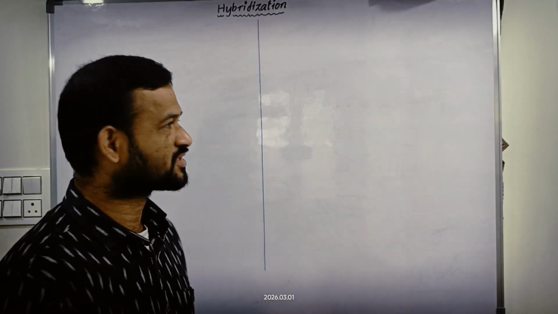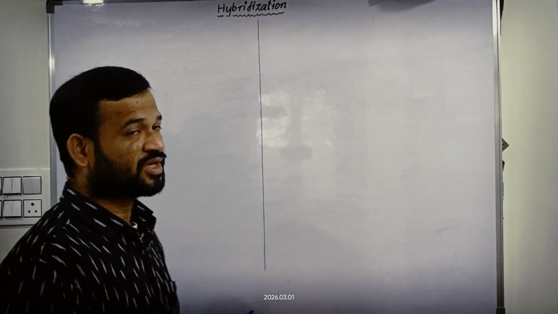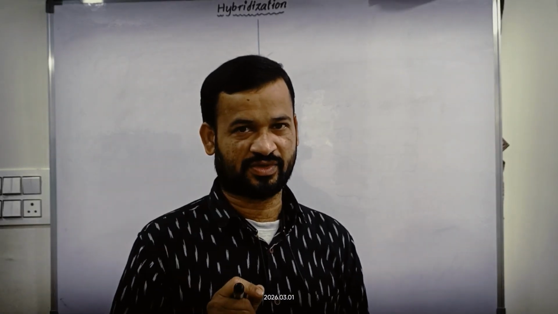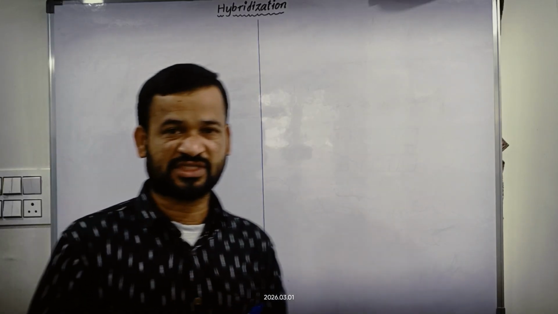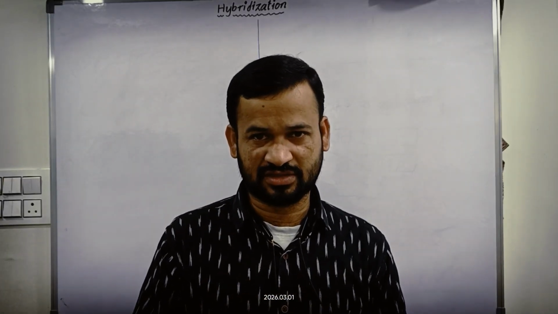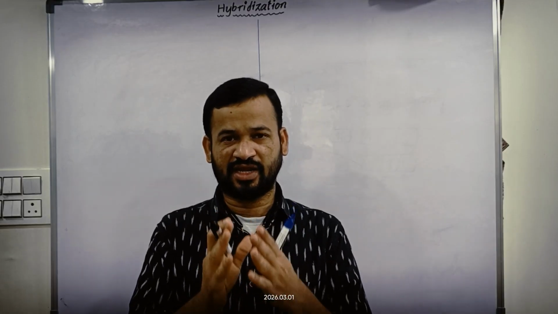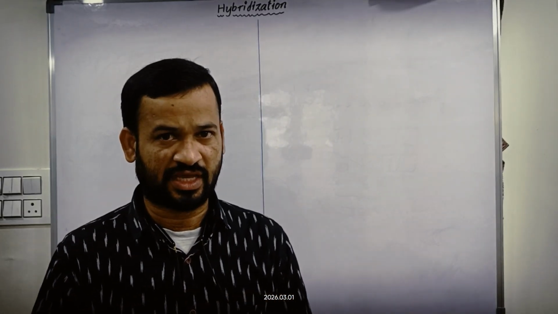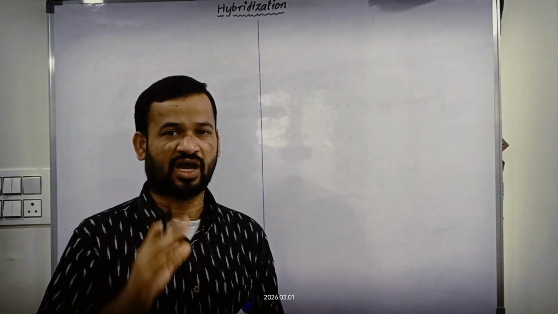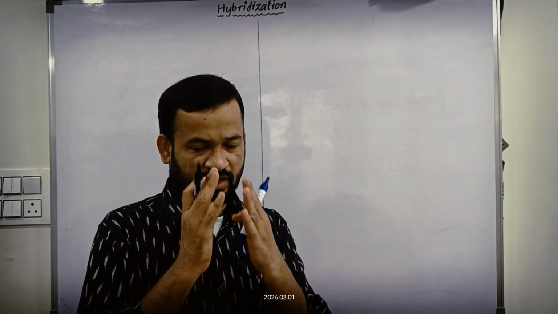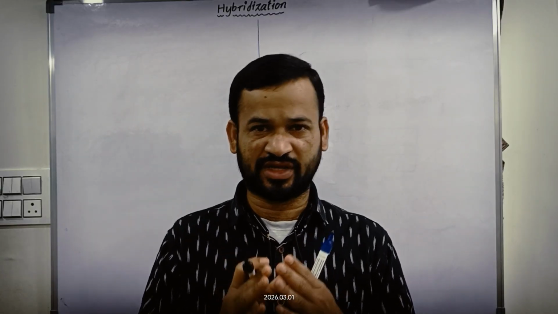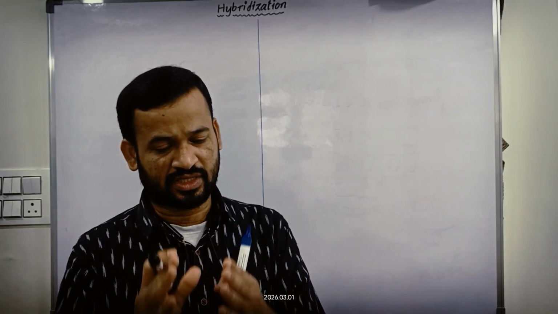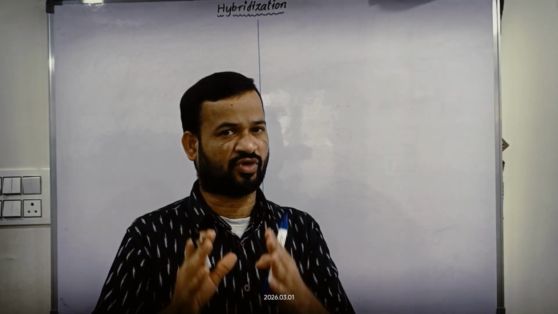Today we are going to discuss a very important topic, hybridization. Hybridization means the intermixing of atomic orbitals to form hybrid orbitals of identical properties. This phenomenon is called hybridization. The number of atomic orbitals which participate in the hybridization is equal to the number of hybrid orbitals formed.